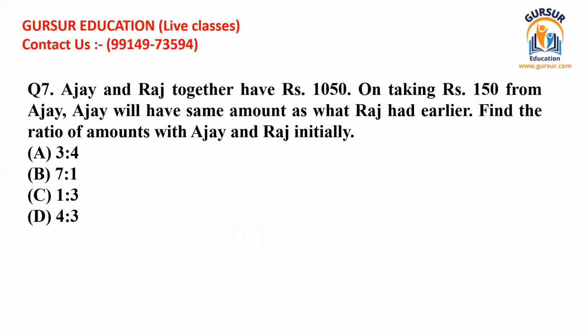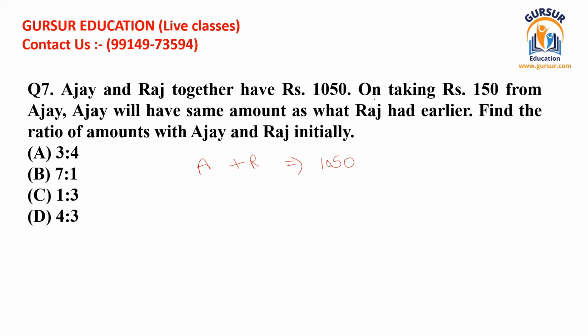So this is going to be question number 7. This question is saying Ajay and Raj together have 1050 rupees. So we know that the amount with A plus the amount with R is equal to 1050 rupees.